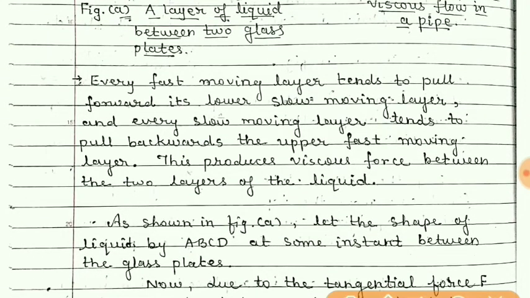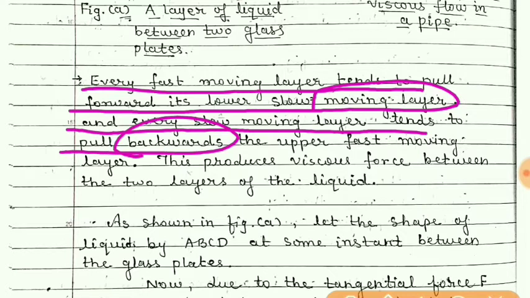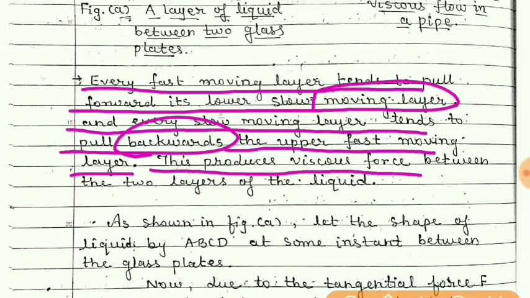Now students, here I have written that every fast moving layer tends to pull forward its lower slow moving layer, and every slow moving layer tends to pull backward the upper fast moving layer, and this produces the viscous force between the two layers of the liquid.